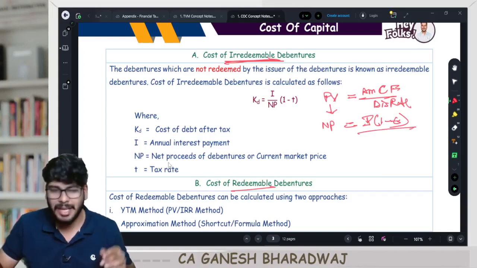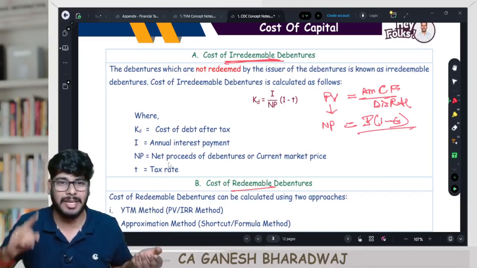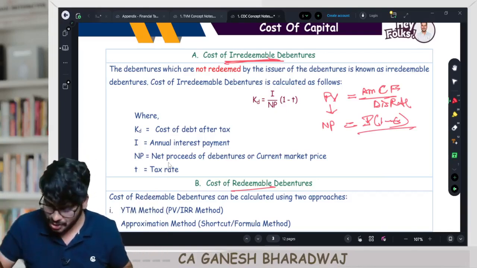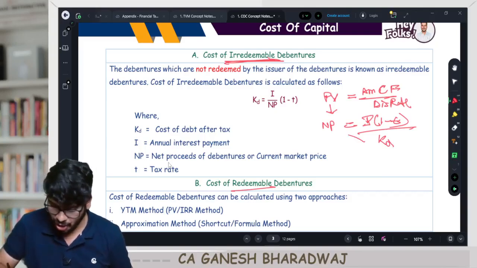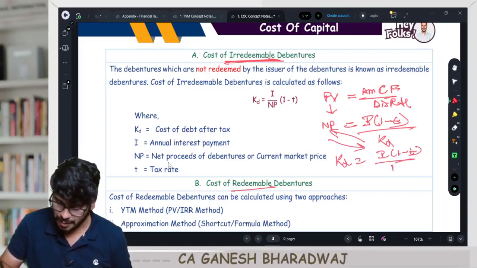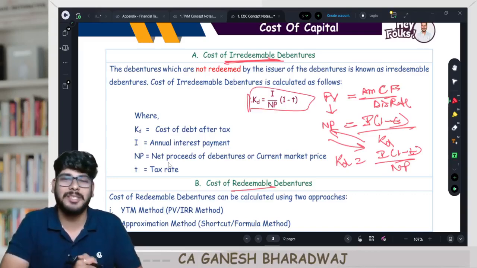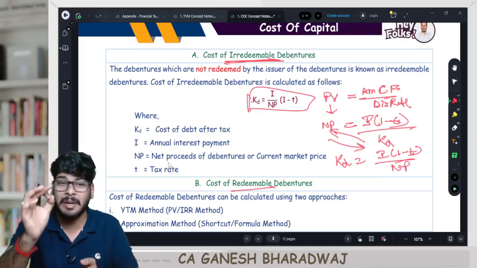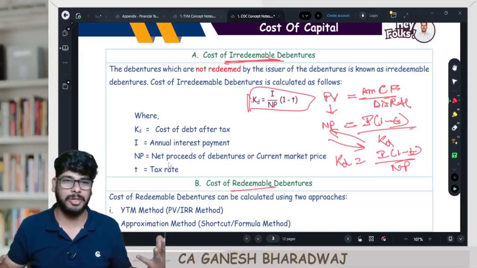What is the discount rate? In case of debenture, the discount rate is called KD. Correct? So can I say this is nothing but divided by KD? Or cross multiply this. Can I say KD is equal to I into 1 minus T divided by net proceeds? That is the formula that we get with this. Very logical. It's a crime to mug it up. That's what I keep telling you. It's all logical here, loaded with concepts.